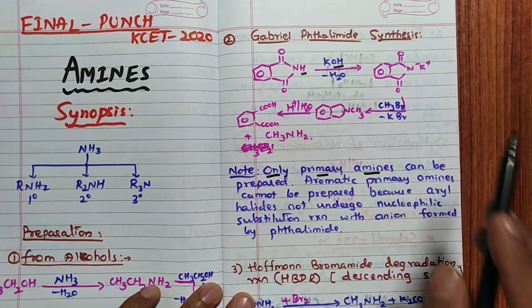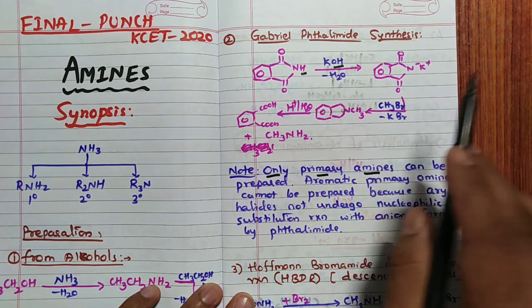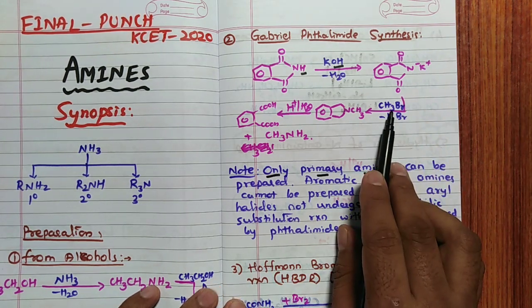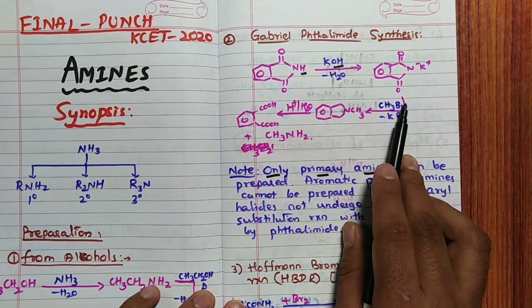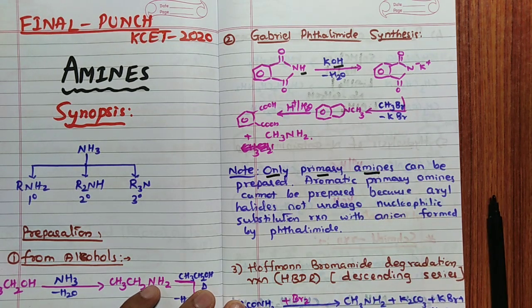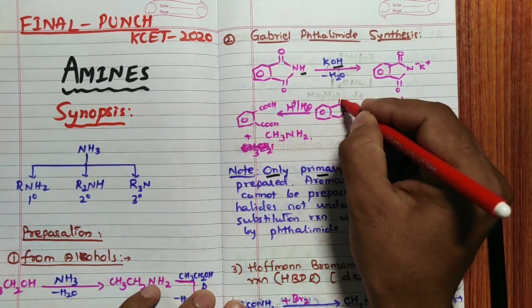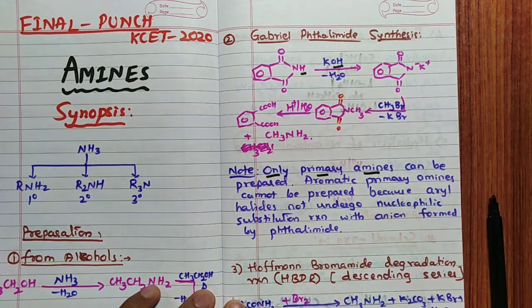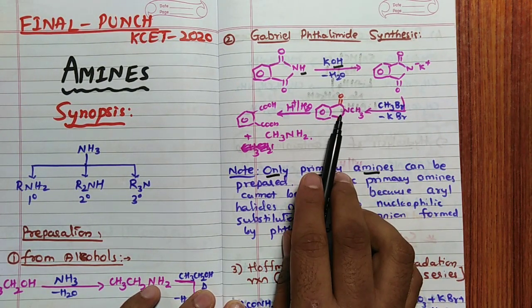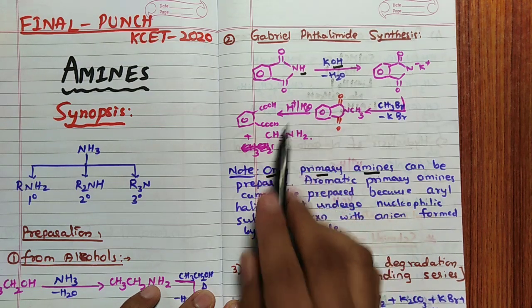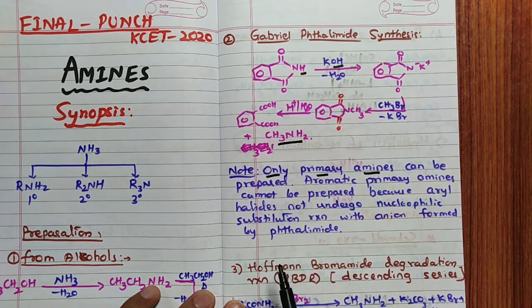That is the anion of the phthalimide, which reacts with CH3Br, that is an alkyl halide. I have taken one example here, RBr you can take. In this particular case, the double bond O is missing here, so we will write that. Then the methyl salt is formed, then on hydrolysis forms primary amine.